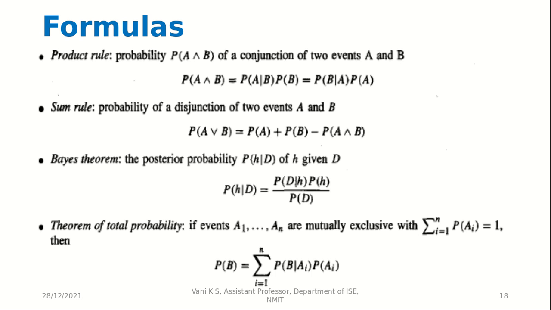And so here we have some formulas, like the product rule is here, then the sum rule is also here, and Bayes theorem is here, which is the most important one. So we have this Bayes theorem, and then we have the theorem of total probability. So this is the theorem of total probability, that P of B is equal to the summation from 1 to n of P of B given A_i into P of A_i.